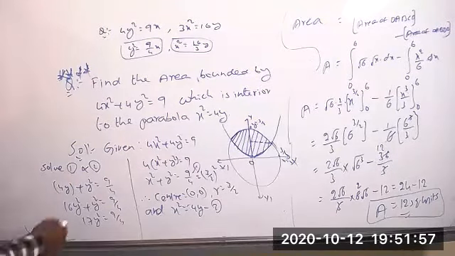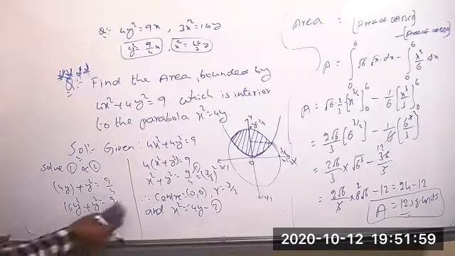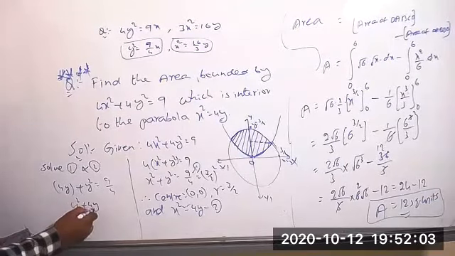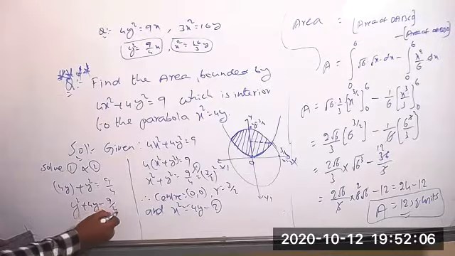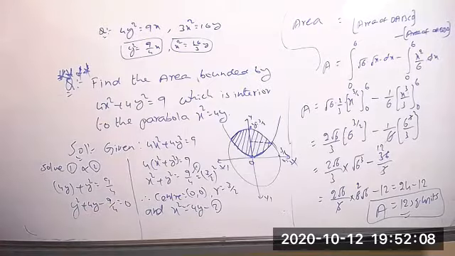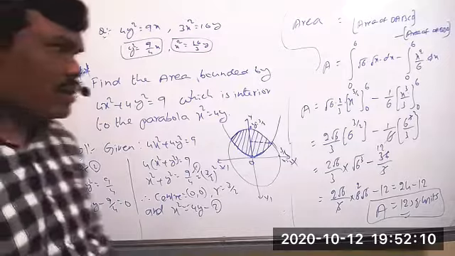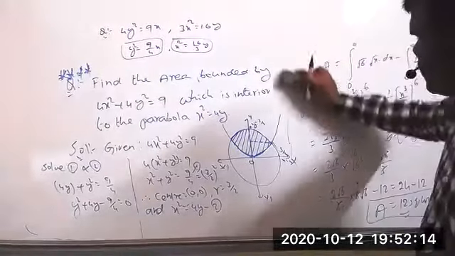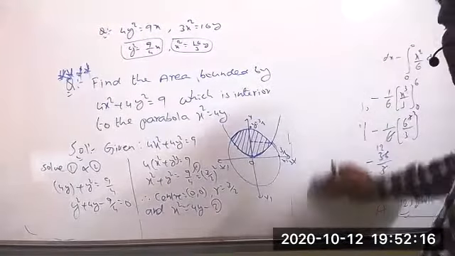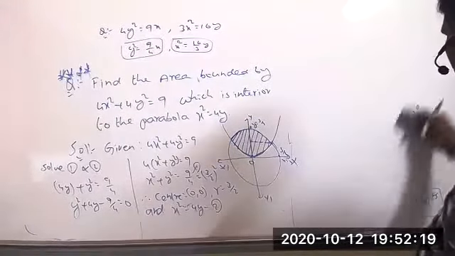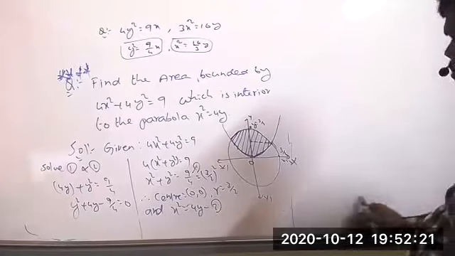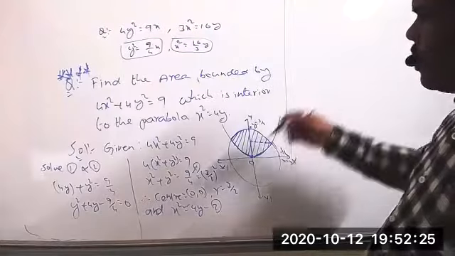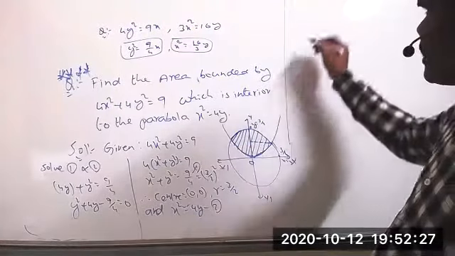Okay, now we got the equation. What is the equation now? y square plus 4y minus 9 by 4 is equal to 0. Now we can solve the equation. What you can take, LCM also you can take.